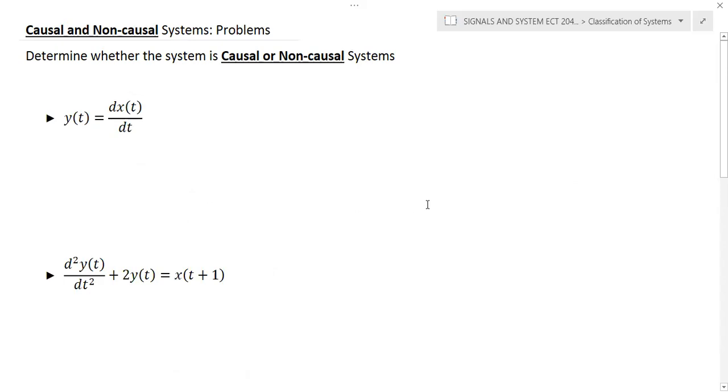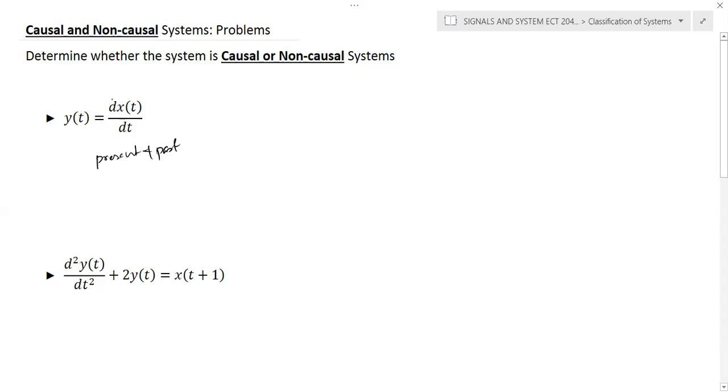Now it is given as a differential equation, and this differential equation is y of t is equal to d by dt of x of t. It's a differential equation, so it depends on the present and past values, and there is no x of t plus 1 term, or y of t plus 1.